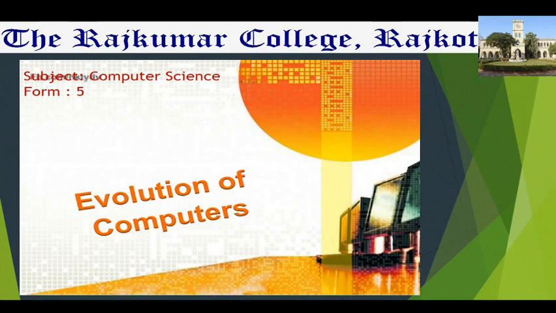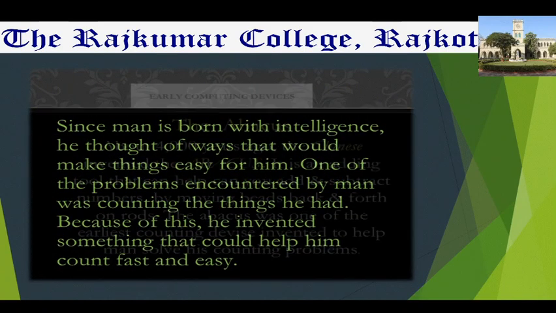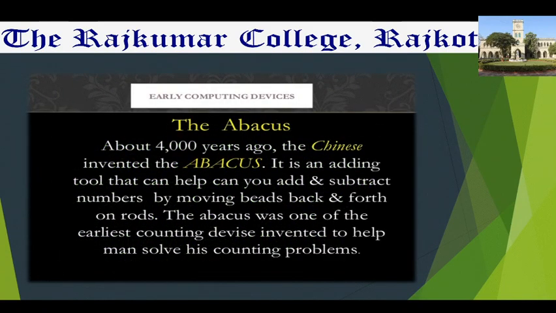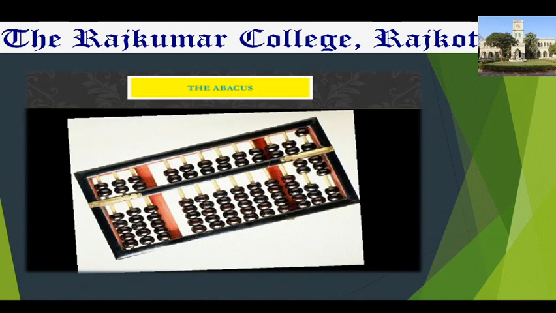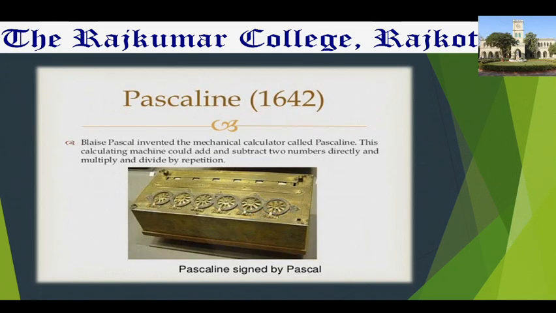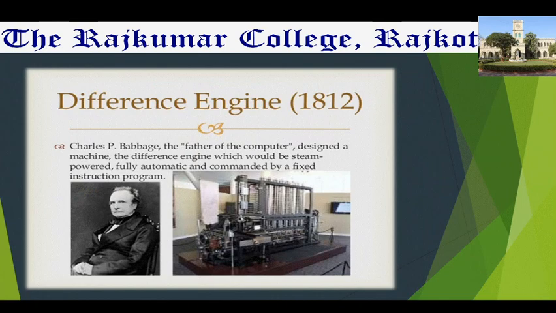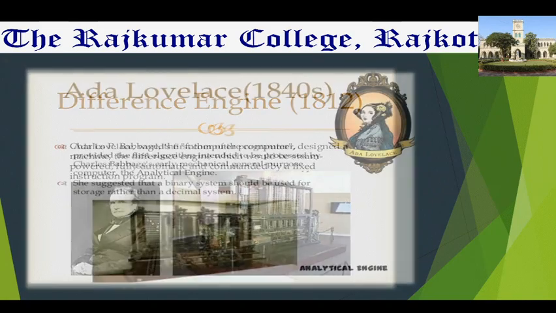Now, the evolution of computers that I already explained: the abacus that was invented in China. I explained about the abacus also, the different abacus. Then the Pascaline machine that was invented by Blaise Pascal. Then last session I started from Charles Babbage's difference engine machine, and I told you that Charles Babbage is considered the father of the computer.